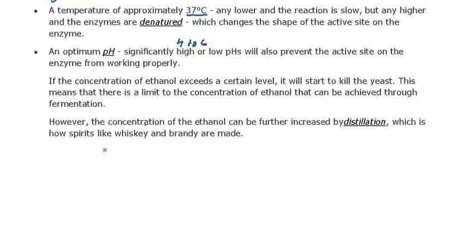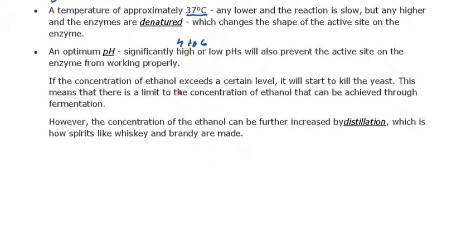Once the ethanol concentration reaches a certain level, the yeast starts to get killed, because once that concentration is achieved, the yeast gets completely degenerated and the concentration increases further.